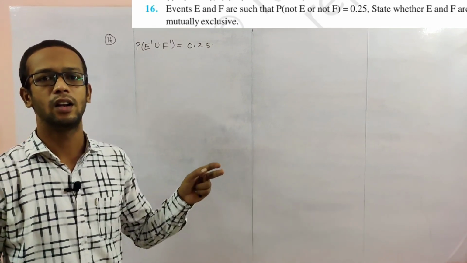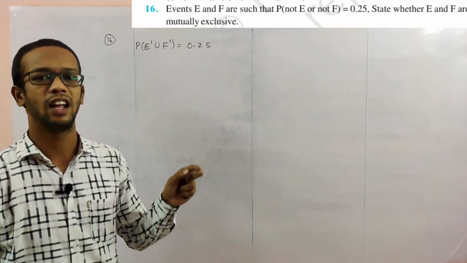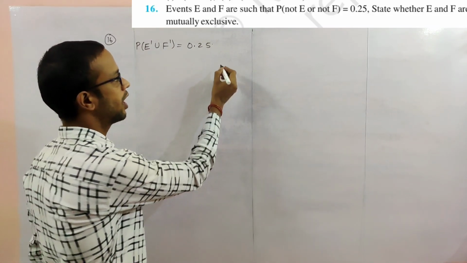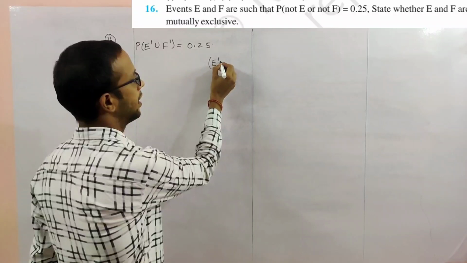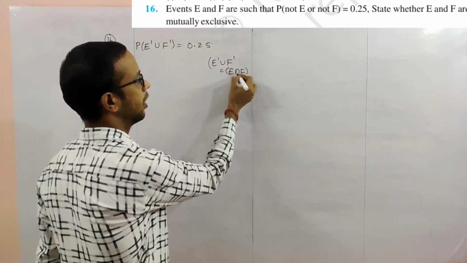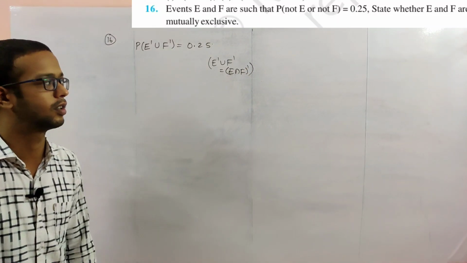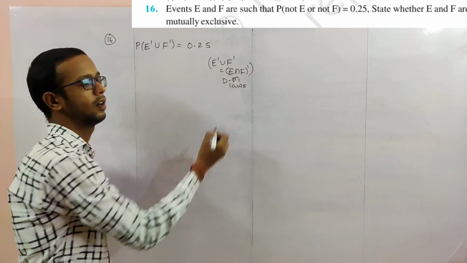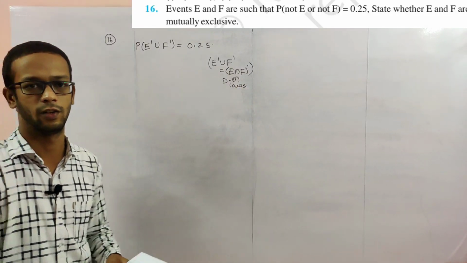Not E or not F is nothing but E dash union F dash. So De Morgan's laws I'll apply here. E dash union F dash is equal to (E intersection F) whole dash. So this is a De Morgan law. Two laws are there.